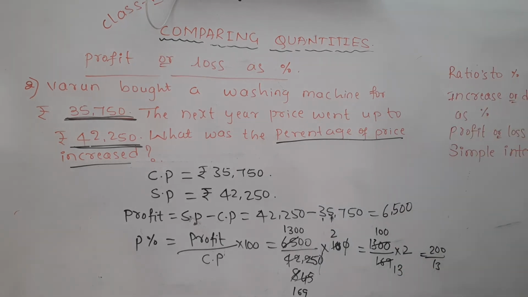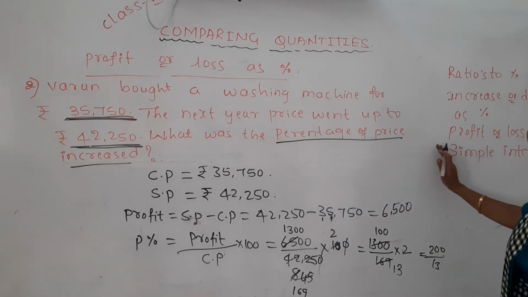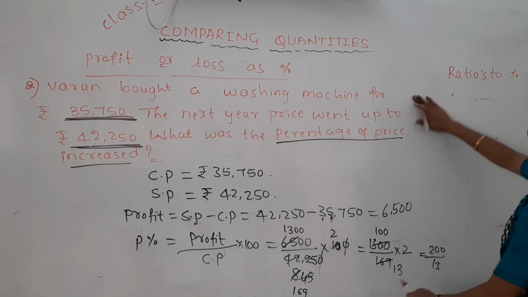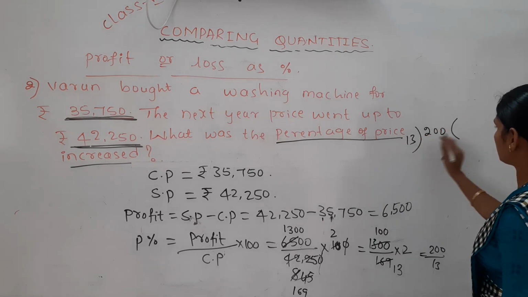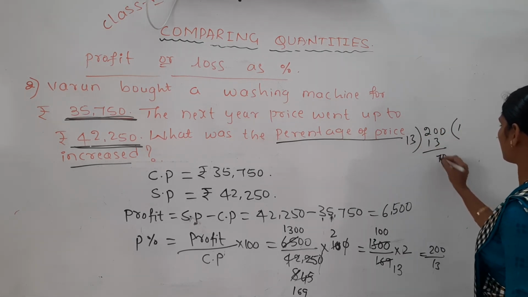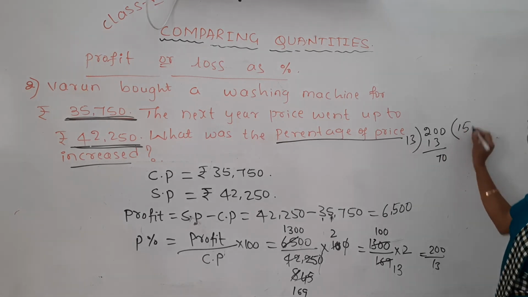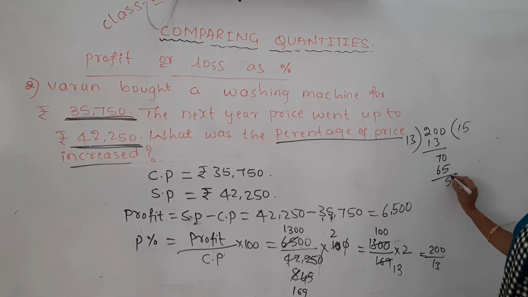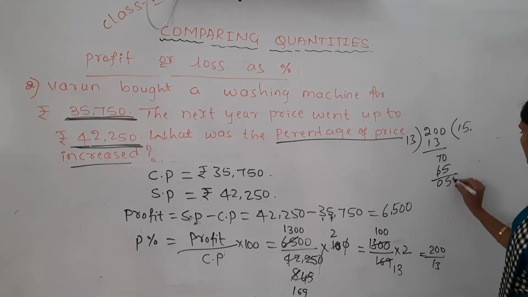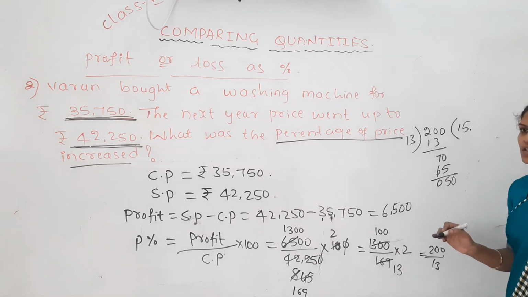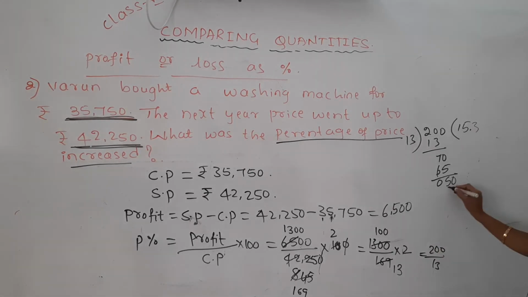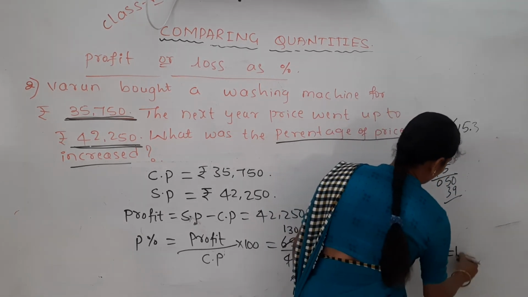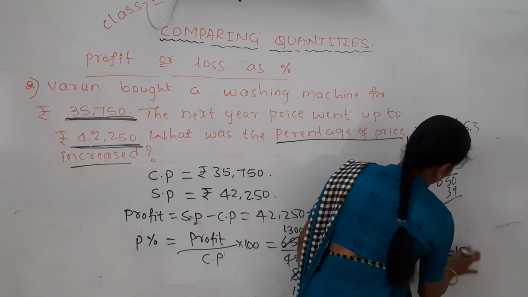You will get its percentage. Yes, take here 200 divided by 13. 13 ones are 13, remaining 7, it becomes 70. 13 5s are 65. 70 minus 65, then 5. If you give the decimal point, it becomes a 50. 13 3s are 39. 13 4s are 52, it is more than 50. 13 3s are 39. Yes, enough. Only one digit after the decimal is enough. So 15.3%.